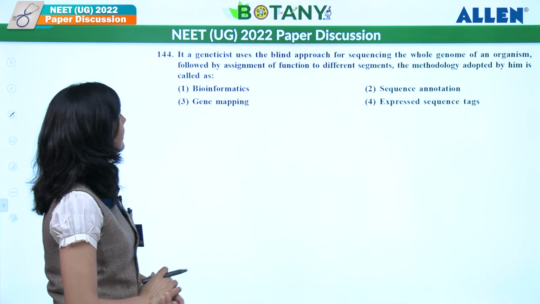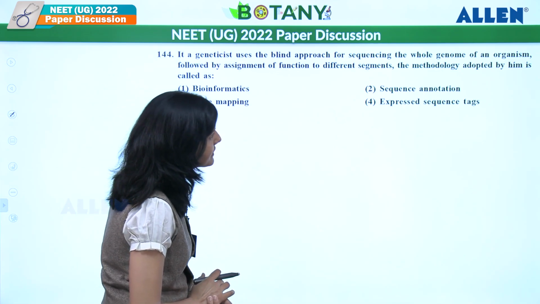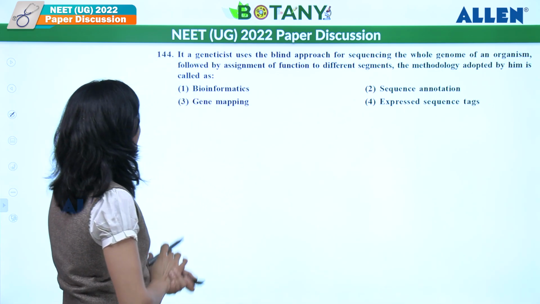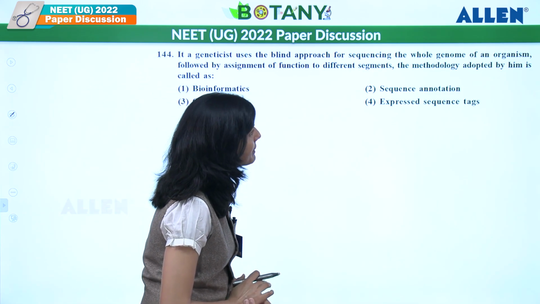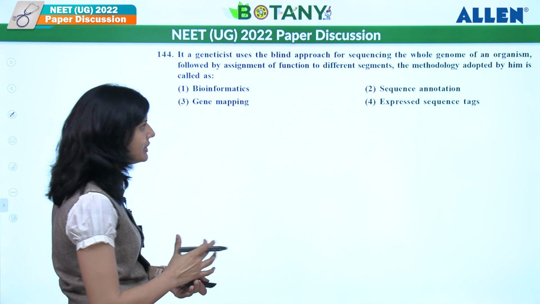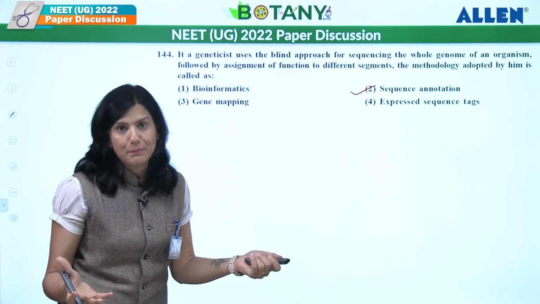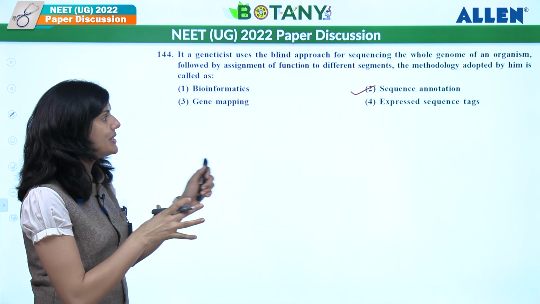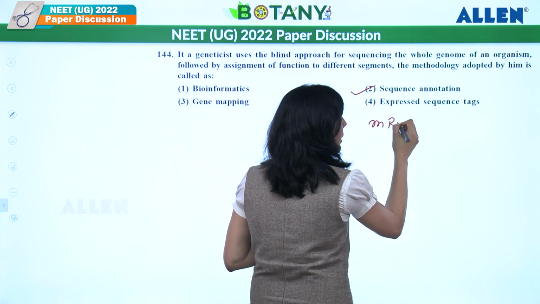If a geneticist uses the blind approach of sequencing the whole genome of an organism, followed by assignment of function to different segments, the methodology adopted by him is called what we call the method over here, sequence annotation. That was a blind approach, right? Expressed sequence tagging was only the part which was mRNA.